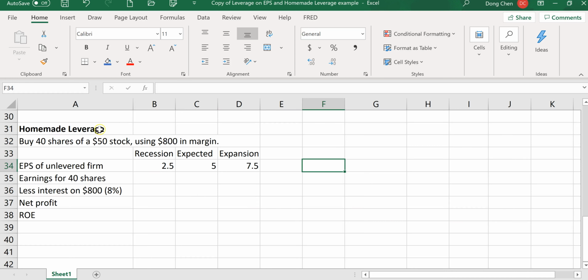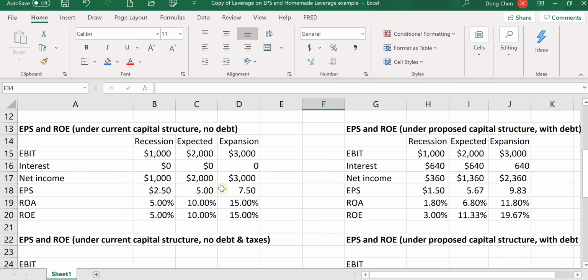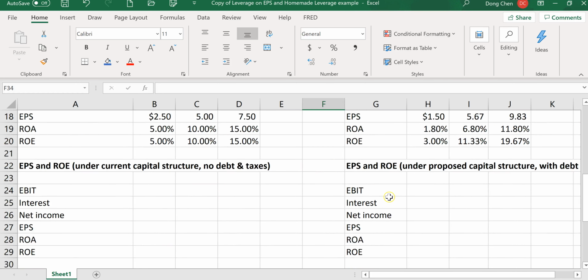So let's assume that this is for the unlevered case. We already calculated the earnings per share under each of the three economy states as we did here. This is just copied from the numbers we did here.